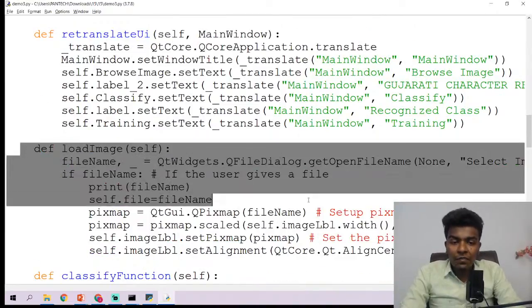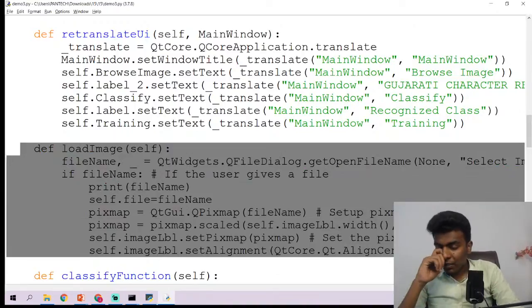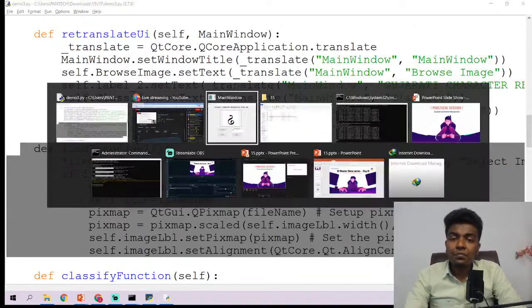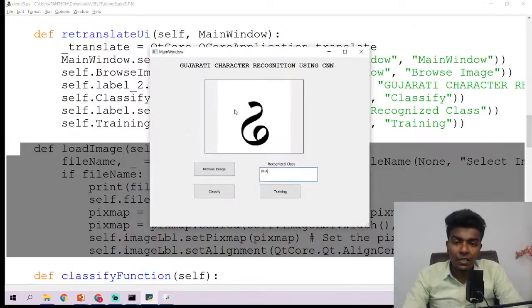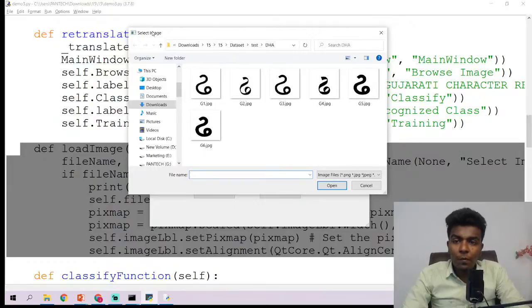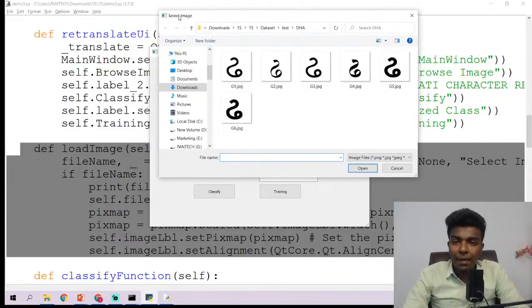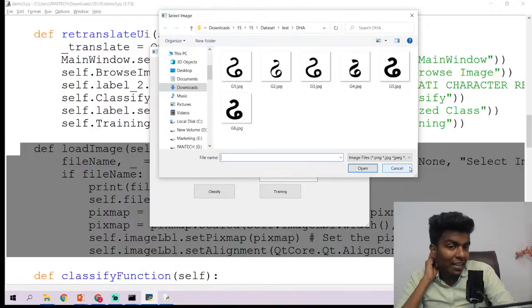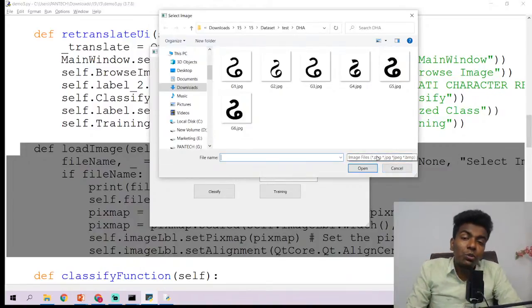So here I have the load image function, guys. While talking about this load image function, you just see the output. What is the function? Whenever you are clicking it, what is it opening? It is opening one dialog box with the name Select Image. The formats of the files showing are .png, .jpg, .jpeg or .bmp, because it is not allowing Notepad files to be chosen, so it only has an option to choose image formats. So that is what image files formats are.